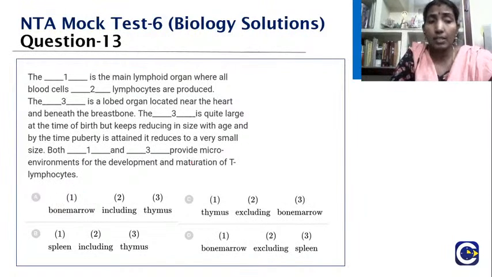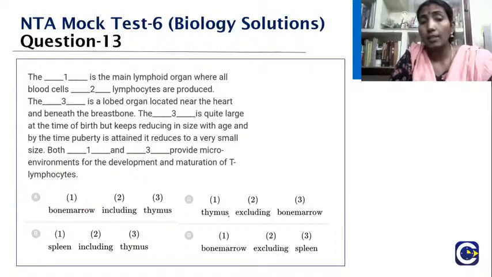Okay, so we are seeing the options here: bone marrow including thymus, or spleen including thymus, thymus excluding bone marrow, excluding spleen. We will see what is the answer.